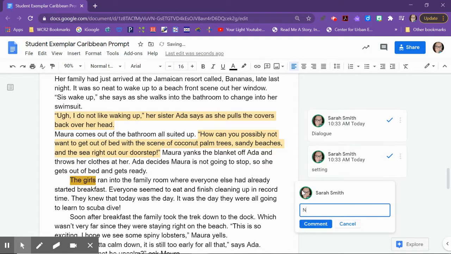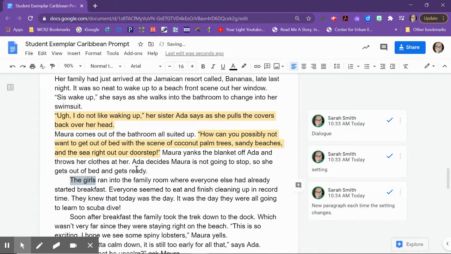So new paragraph each time the setting changes. They're still in Jamaica, obviously, still in that resort, but they are going from being in their bedroom with the bathroom and everything into the family room. So therefore, it's starting a new scene, a new setting. So we changed it over.